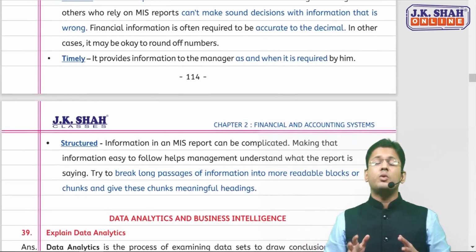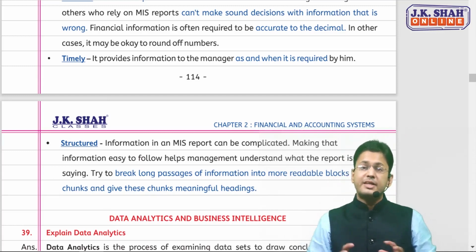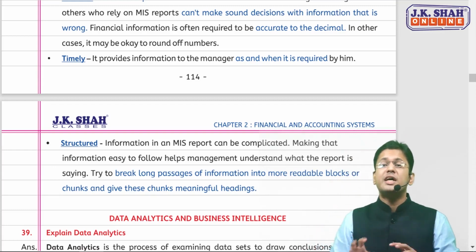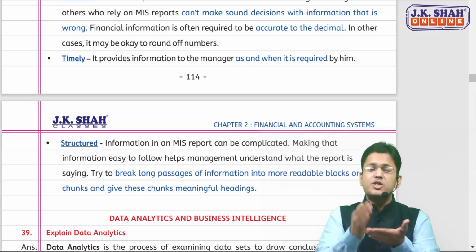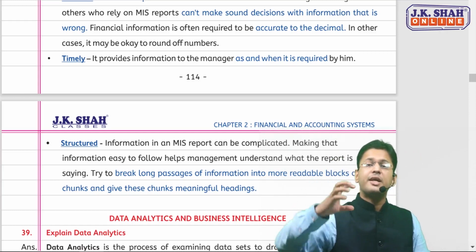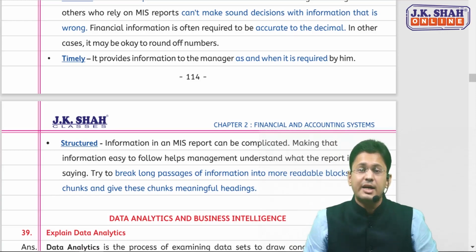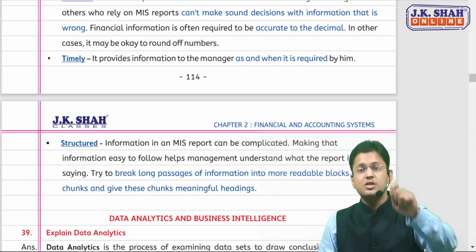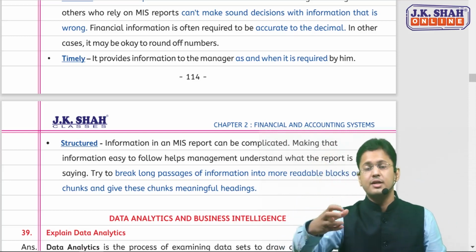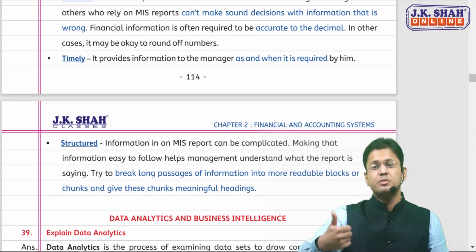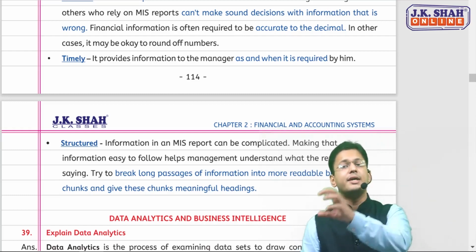And the information in the MIS report should be structured, because the information presented can be complicated. But the MIS should try to break a long paragraph into smaller, readable chunks, and give every chunk or sub-paragraph a heading so the user can easily grasp what that particular information is telling. So this is structured. So the 4 criteria the MIS should fulfill are: it should provide relevant, accurate, timely, and structured information. This is MIS.